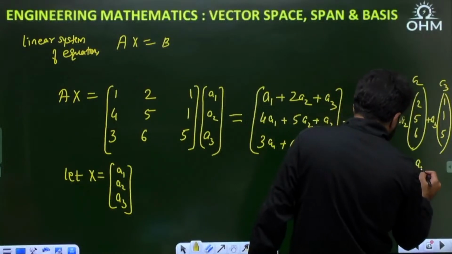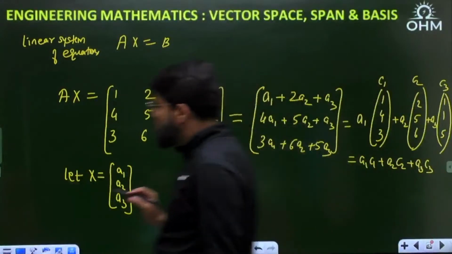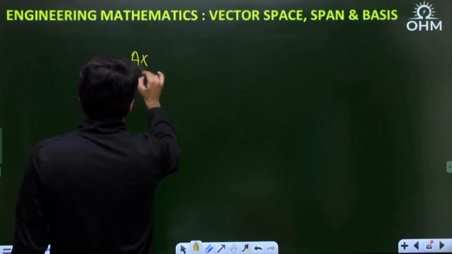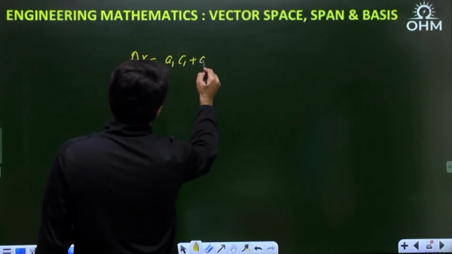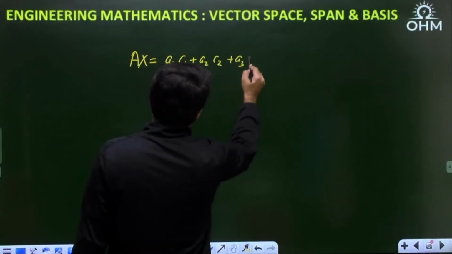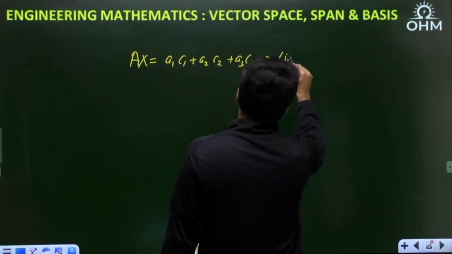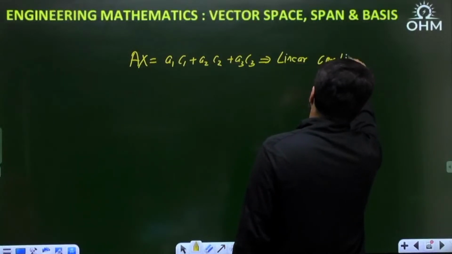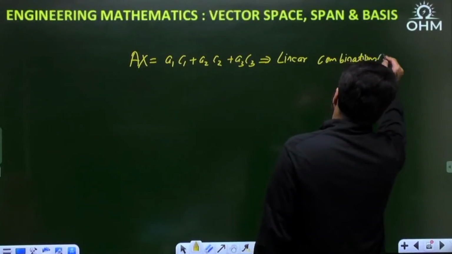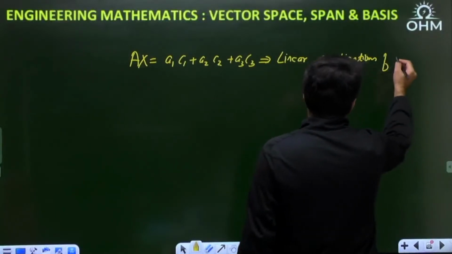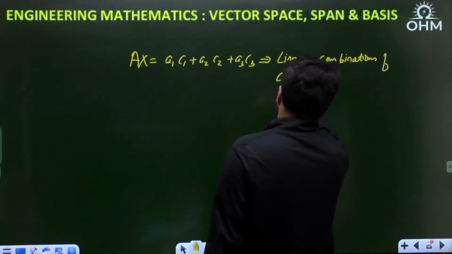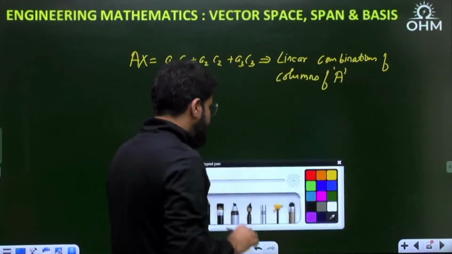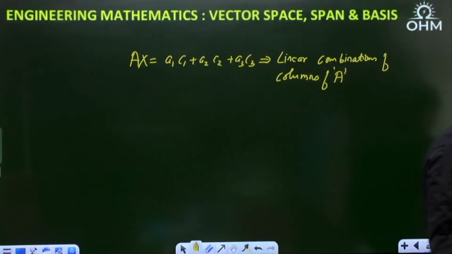That means what is this operation A into x doing for you? A into x is expressible as a1 c1 plus a2 c2 plus a3 c3. That is forming all the linear combinations of the columns of A. Linear combinations of the columns of A.